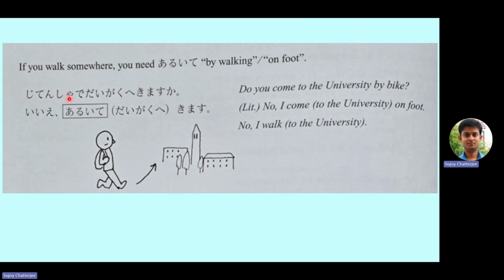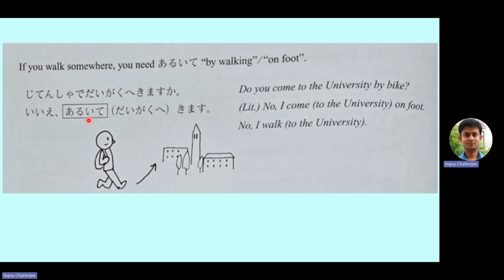So jitensha de daigaku e kimasu ka? Do you come to the university by bike? So here the de particle is used between jitensha and the coming to the school. The answer is ie. Aruite kimasu, or aruite daigaku e kimasu. The answer is no. I come to the university on foot. No, I walk to the university.